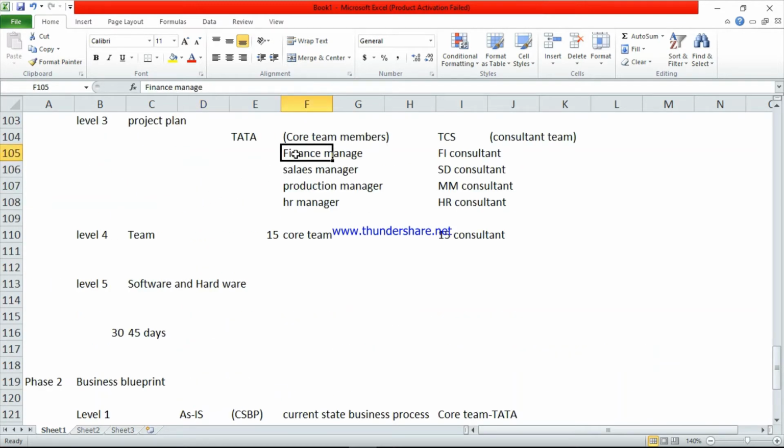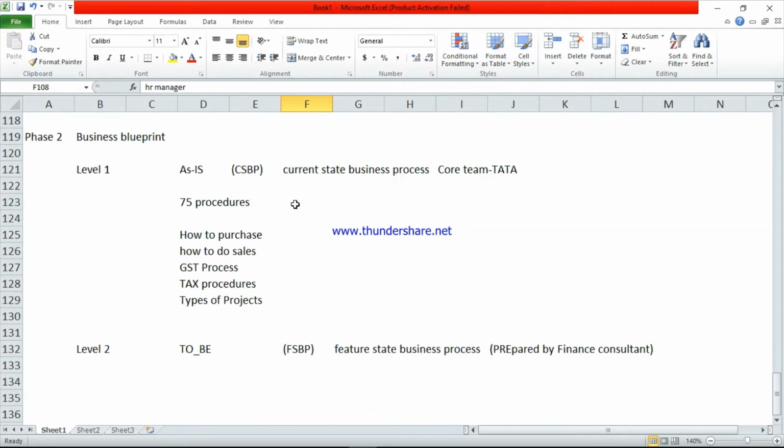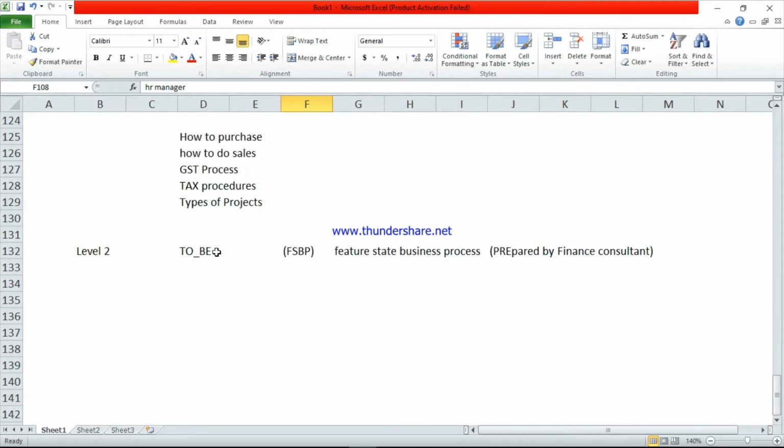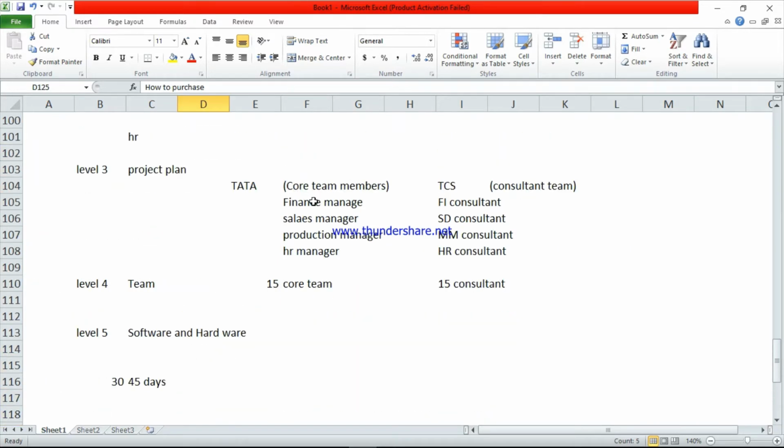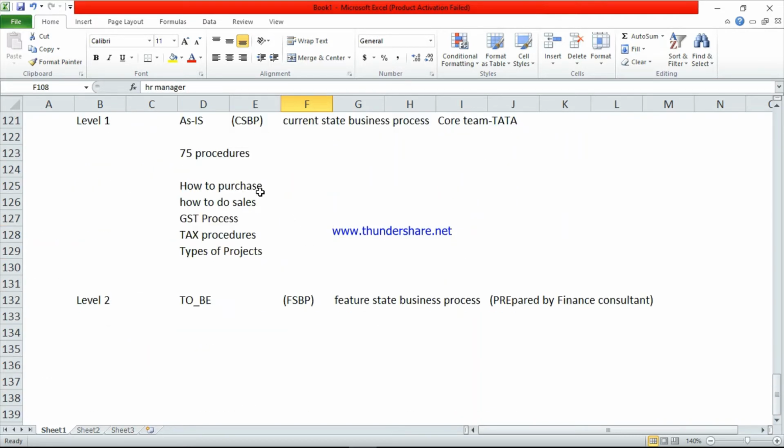The finance manager will prepare the finance document, the sales manager the sales document, the production manager the production document. They will prepare these documents separately. To be documents means, based on these documents, the finance document, sales document, production document, HR document,